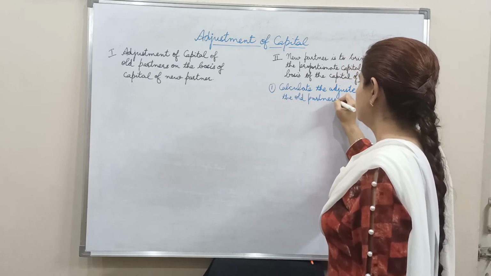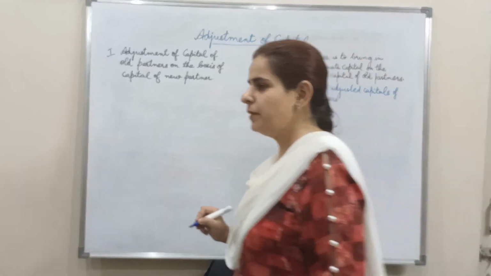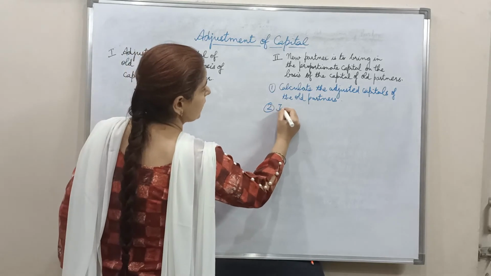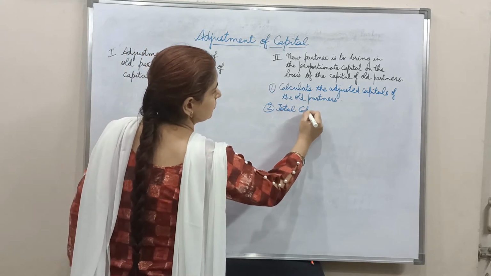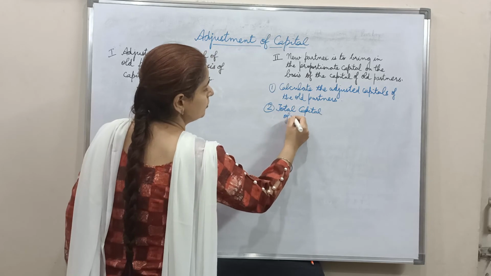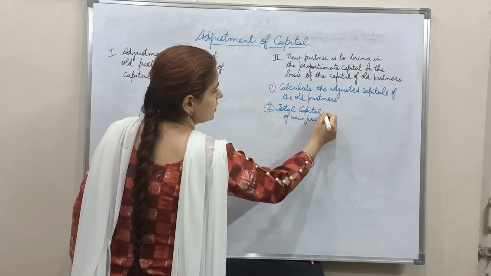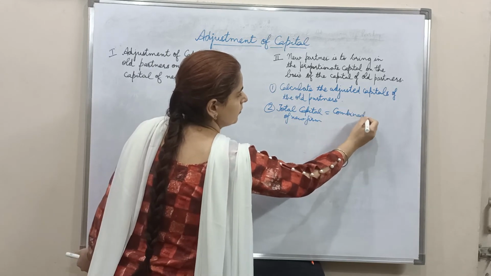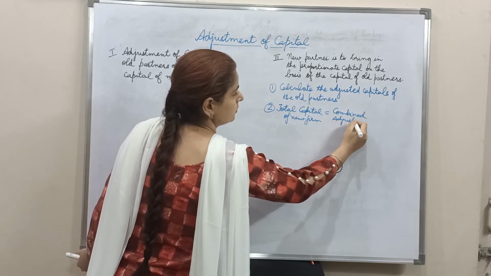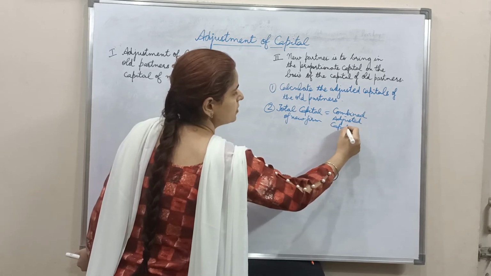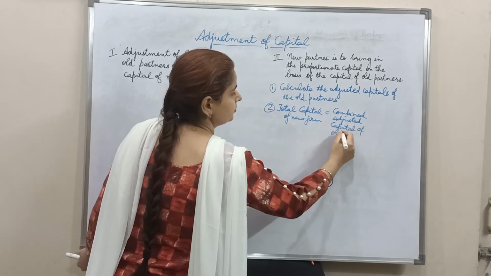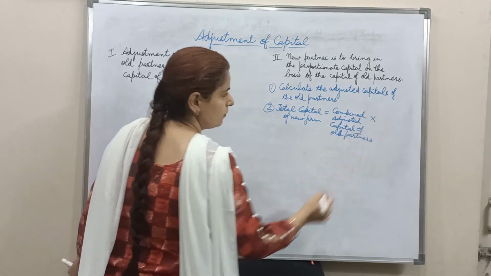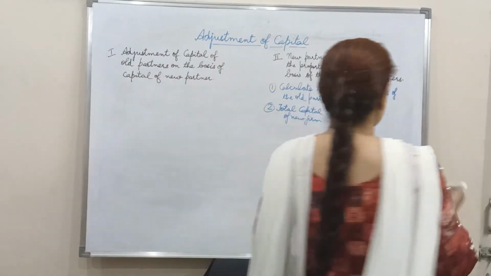Now, the total capital of the business will be calculated on the basis of this amount. So, total capital of new firm is equal to combined adjusted capital of old partners multiplied by reciprocal of the combined share.